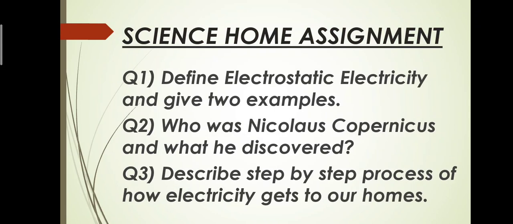Then the third and the last question is describe a step-by-step process of how electricity gets to our homes. This question was already discussed with you in the previous videos. This question is related to unit number 11, electricity and magnetism, page number 90 and 91, making of an electromagnet. There are overall 4 steps. You have to write down all the 4 steps one by one along with the diagrams also. I hope you all get my point.